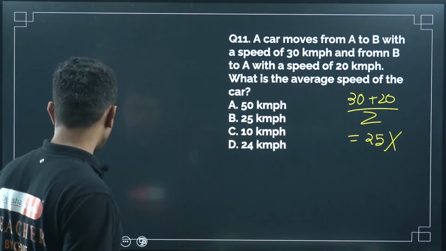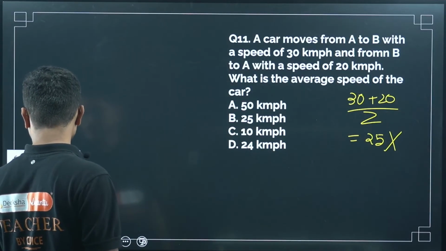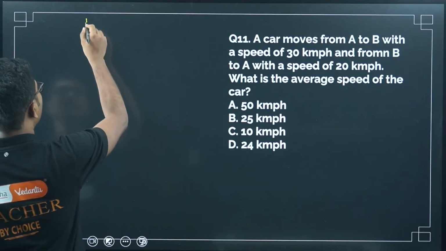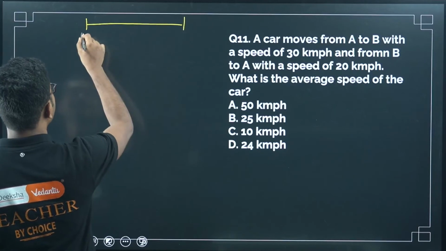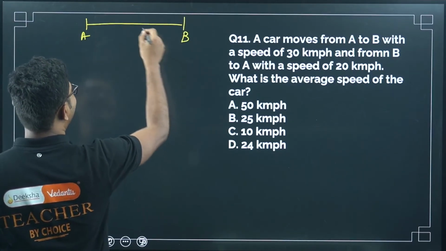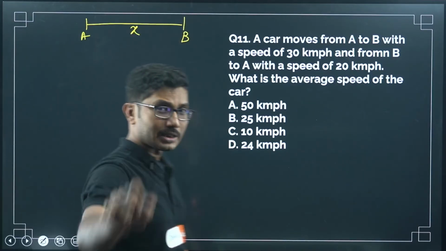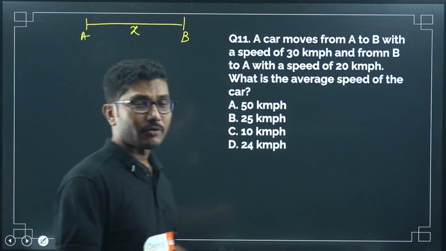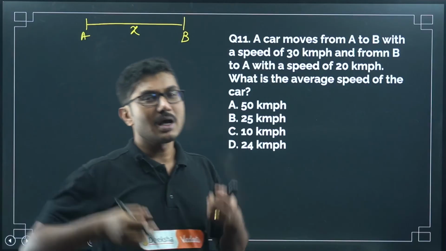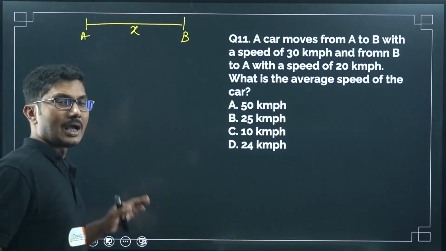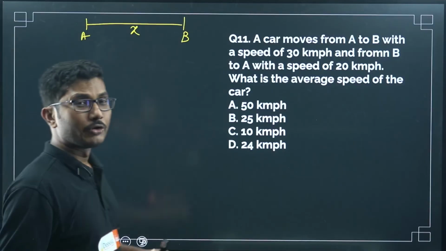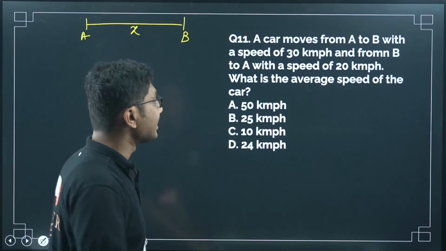So you have to use the correct method. For that, first you have to assume that the distance between A and B is x. There are shortcut formulas, but I am not going to teach you all the complications for this chapter because this is a simple chapter. You can simply use basic mathematics to solve this question. You don't need to remember a lot of formulas to answer such questions.